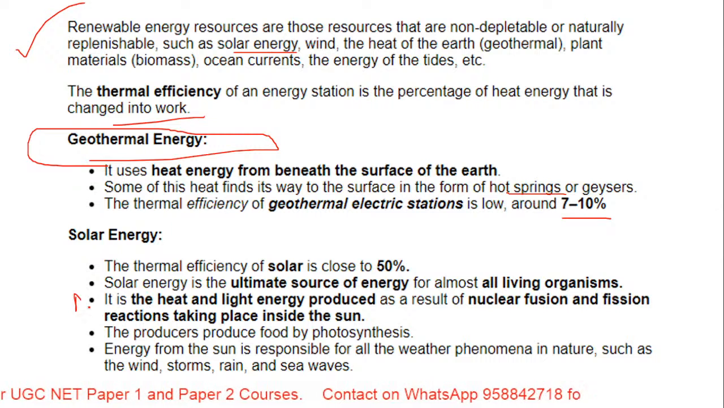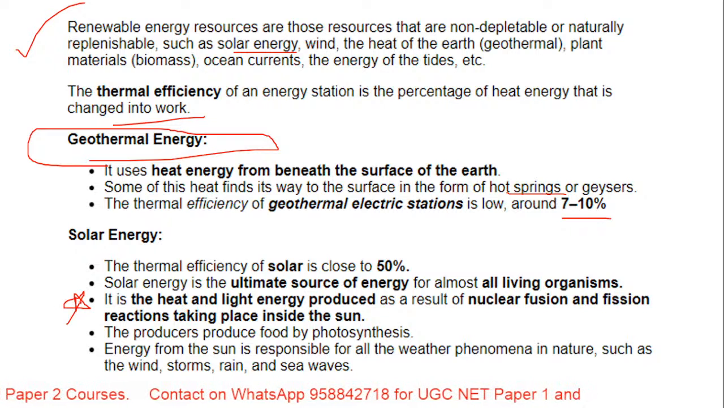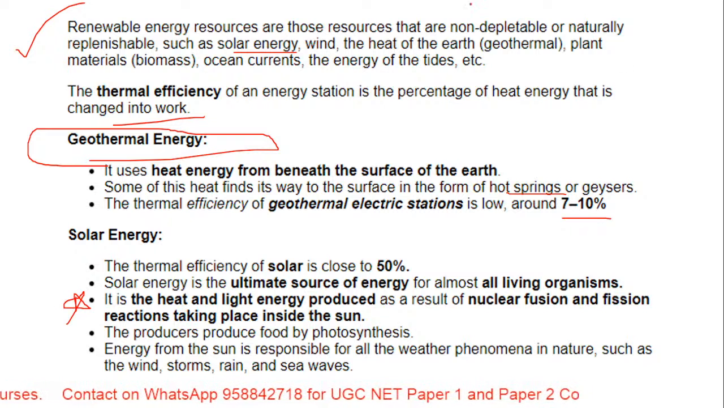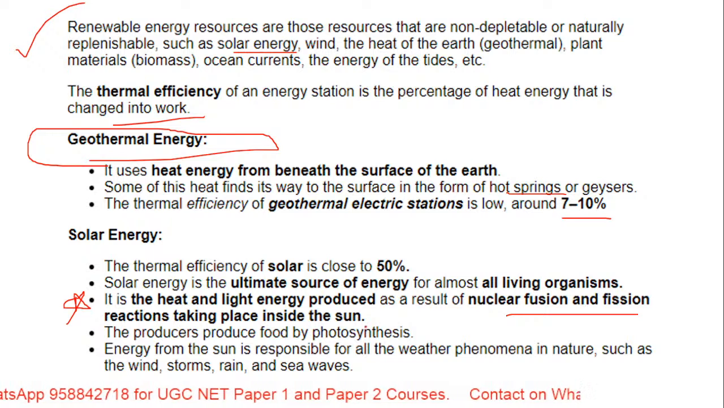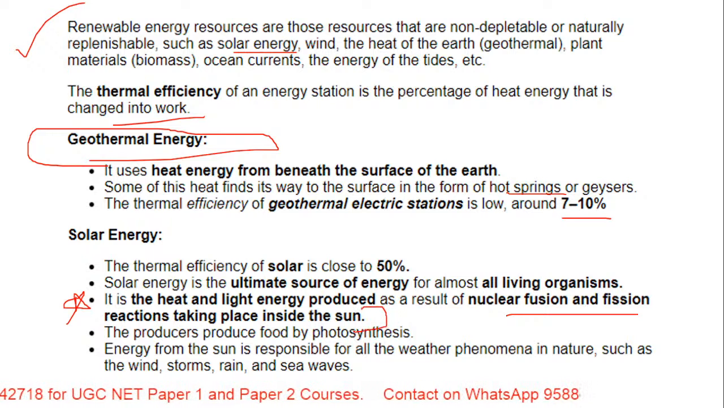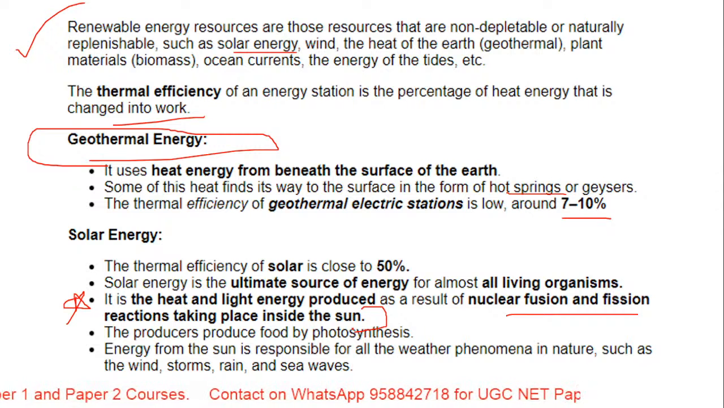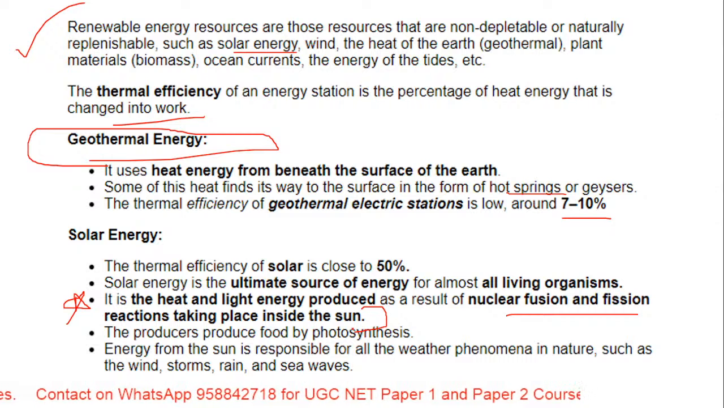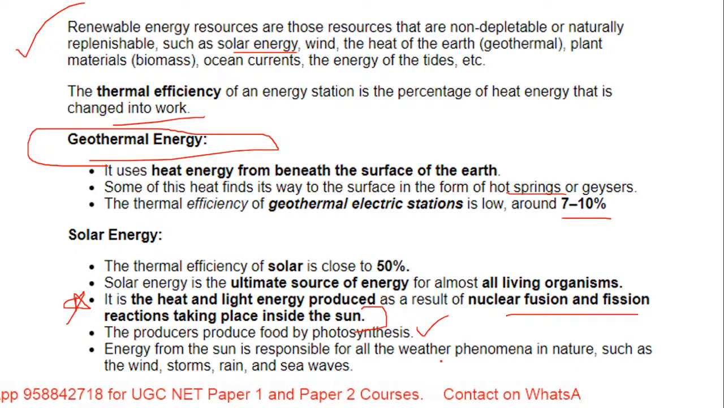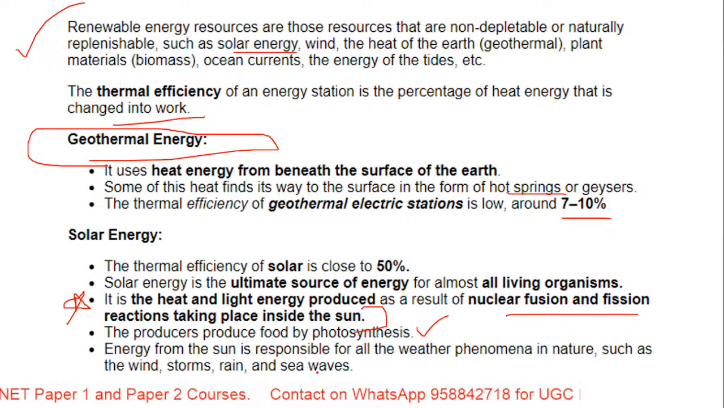It is the heat. Okay, for an assertion or a statement question, this particular statement is important. It is the heat and light energy produced as a result of nuclear fusion and fission reactions taking place inside the sun. So you may get this in statement questions, where you have to identify the right and wrong statement. The producers carry out photosynthesis. The energy from the sun is responsible for all the weather phenomena in nature, such as the wind, the storm, the rains and the sea waves.